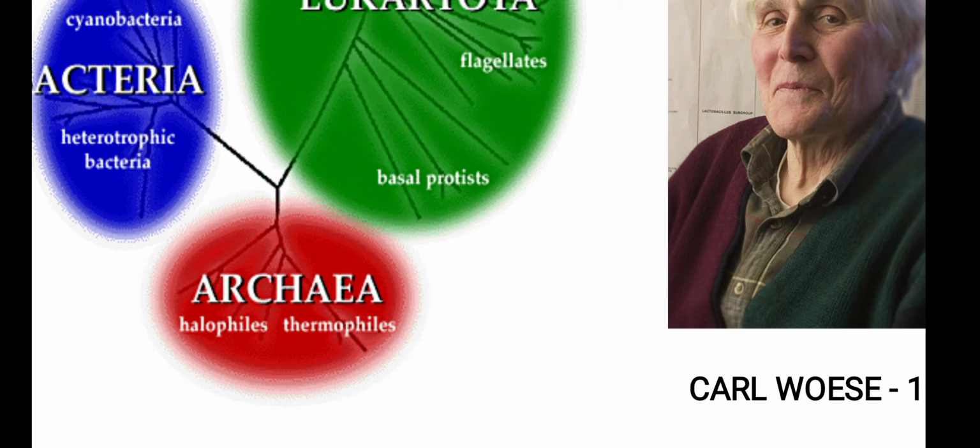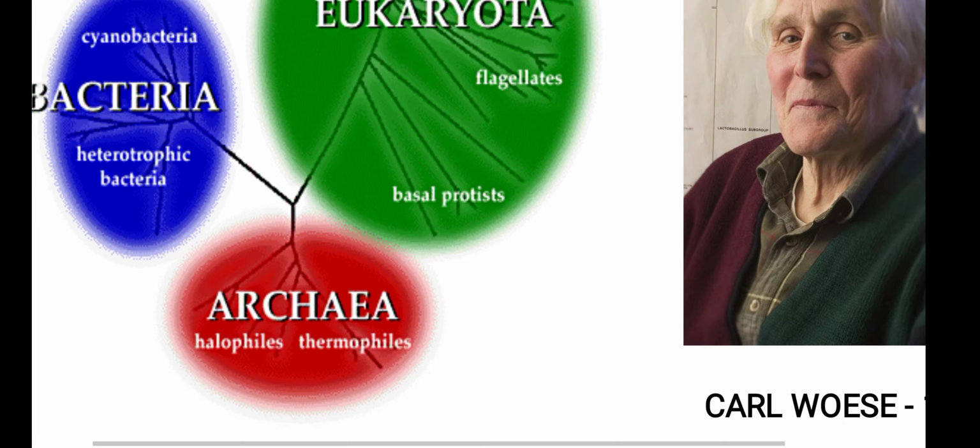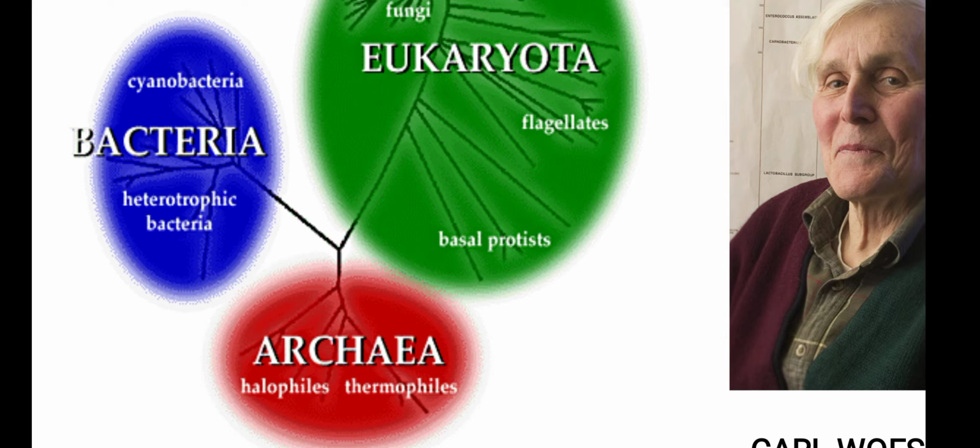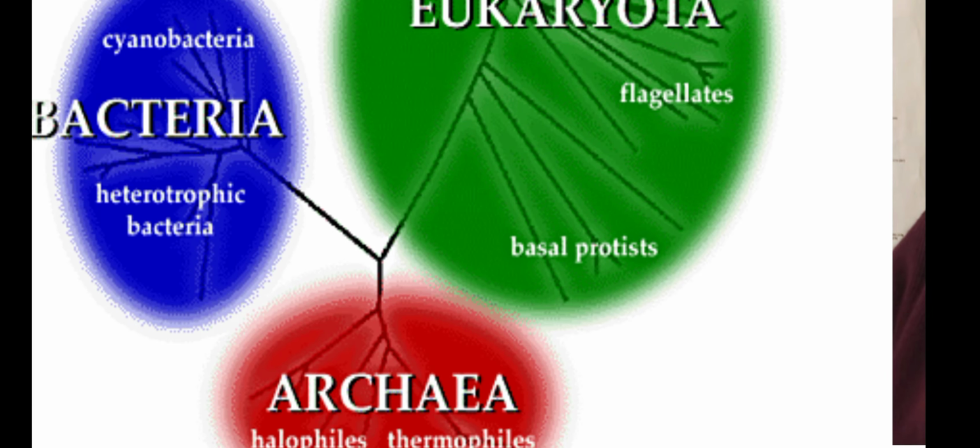Thermophiles are organisms which are able to survive in high temperature. These are all coming under archaea. Now coming to bacteria. In the bacteria domain, there are cyanobacteria. Cyanobacteria are actually autotrophic bacteria, otherwise called blue-green algae. The next category is heterotrophic bacteria. They cannot do photosynthesis; they depend on other organisms for their food. So in bacteria, 2 categories are there: cyanobacteria and heterotrophic bacteria.